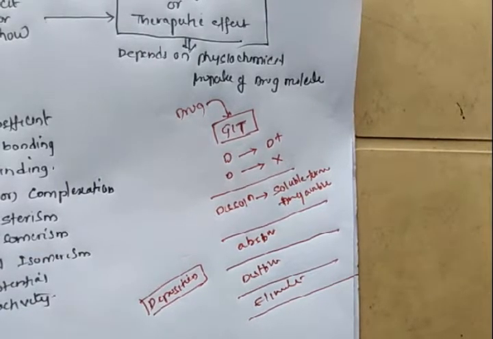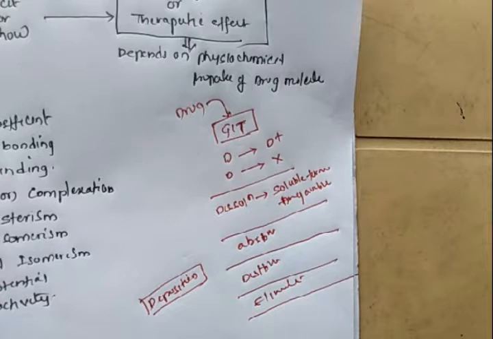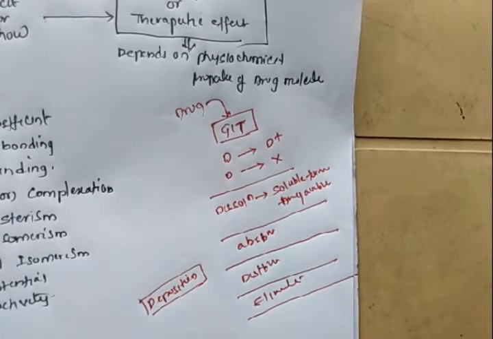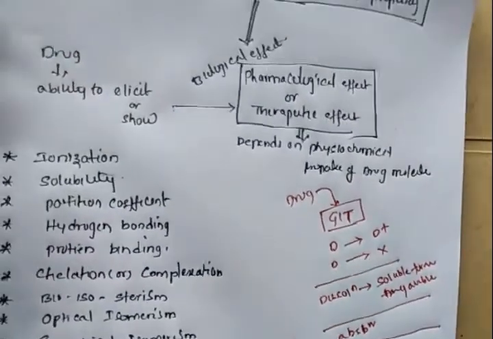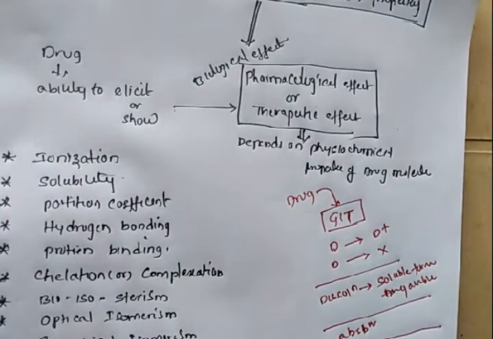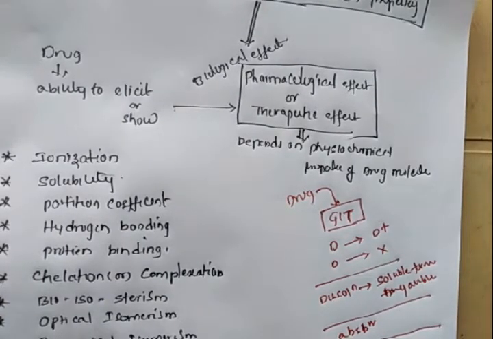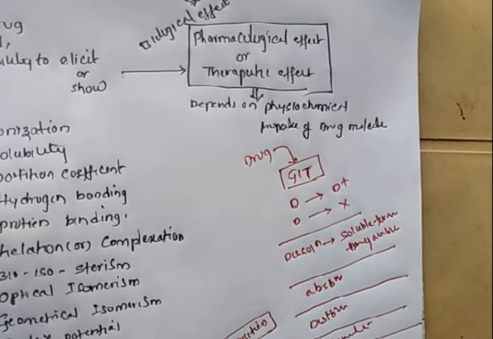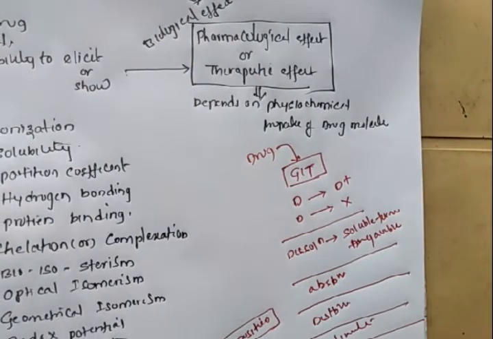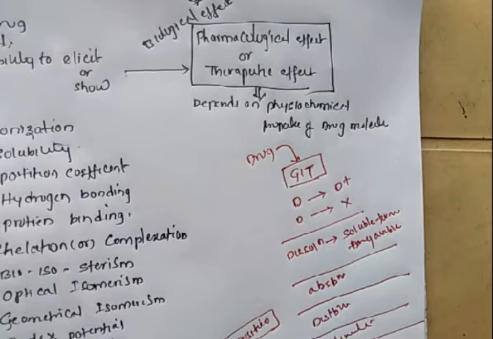If the drug reaches the site of action as fast as possible, it immediately shows its pharmacological effect. To show its pharmacological effect, the drug must reach the site of action very quickly. This fast reaching of the drug molecule depends upon parameters like ionization, solubility, partition coefficient, hydrogen bonding, protein binding, etc. So it shows that every aspect of the drug molecule depends upon its physiochemical properties.